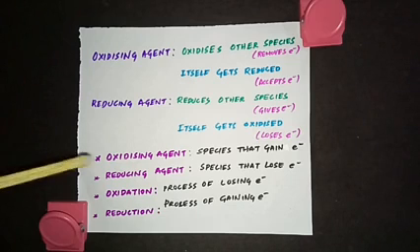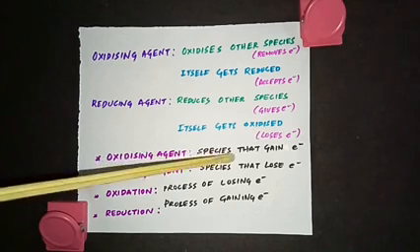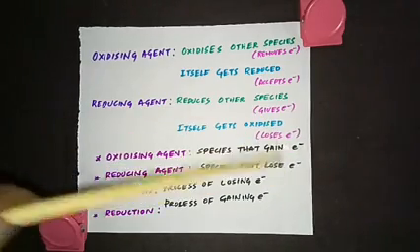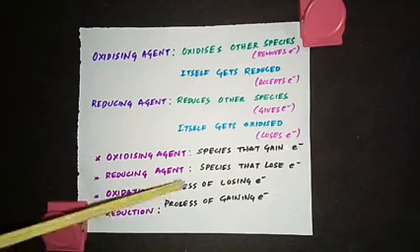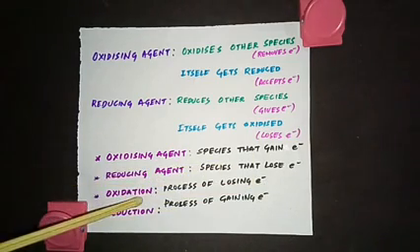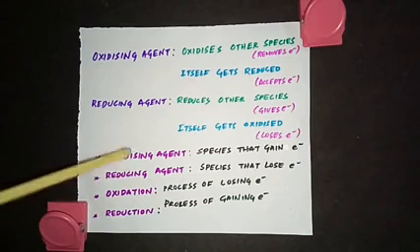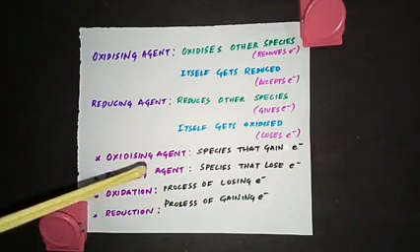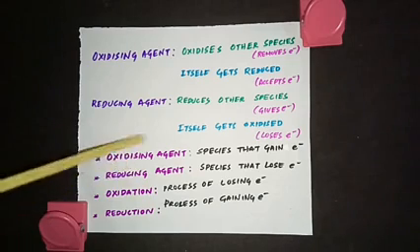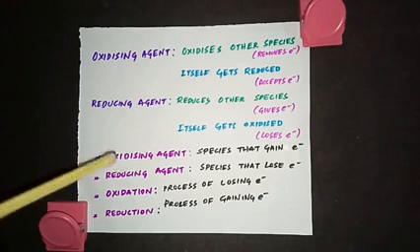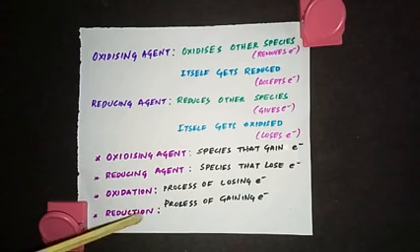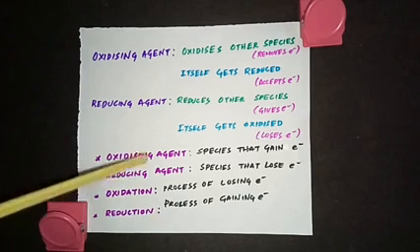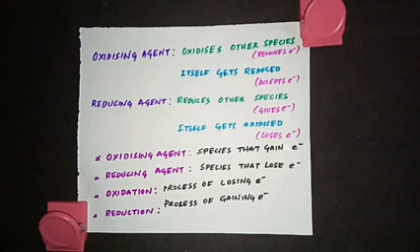Now see, oxidizing agent: the species that gains electrons. Reducing agent: the species that loses electrons. But what is oxidation? The process of losing electrons is oxidation. Don't get confused between oxidation and oxidizing agent. Oxidation is the process in which electrons are lost. An oxidizing agent is the species which gains the electrons. Same way, reduction is the process of gaining electrons. And what is a reducing agent? It is the species that loses electrons.